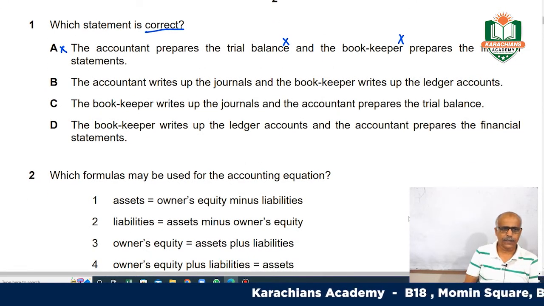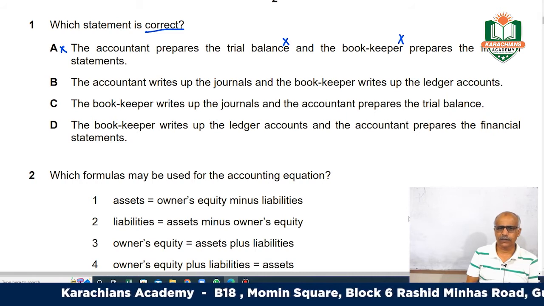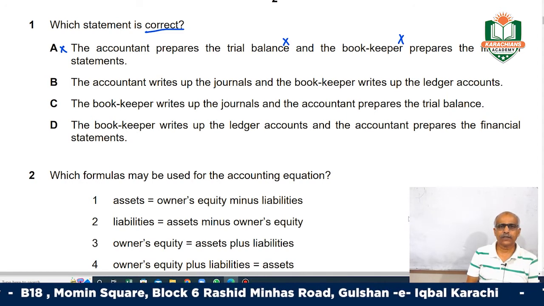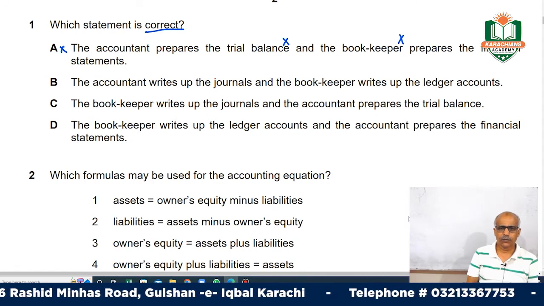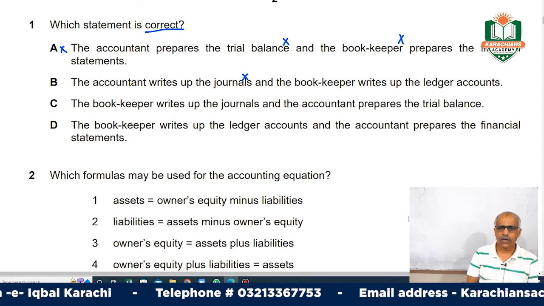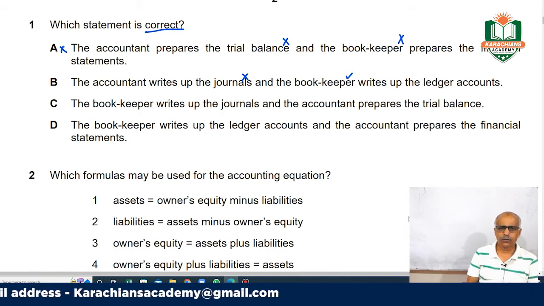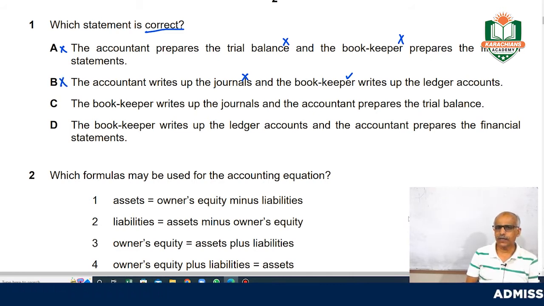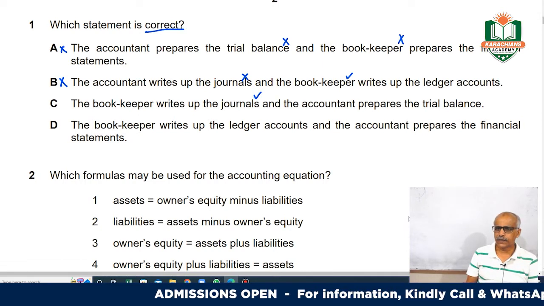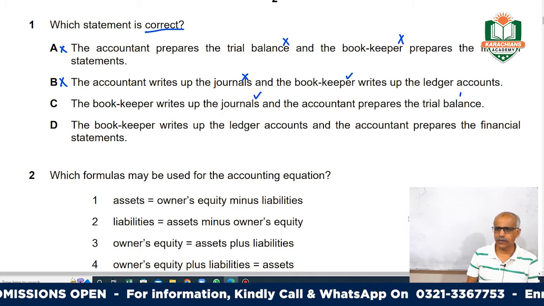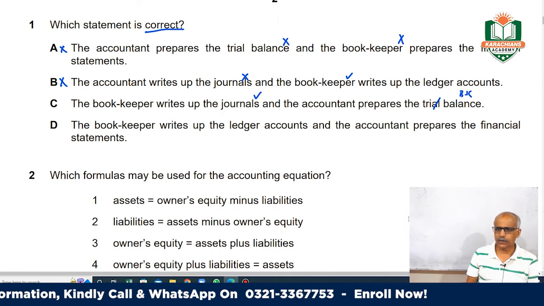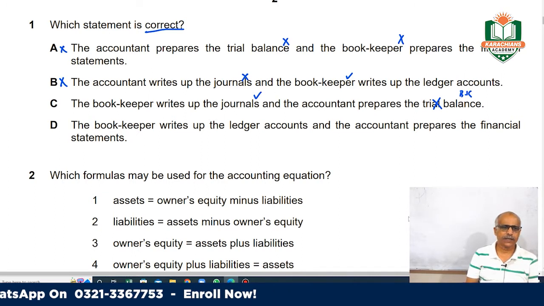Move on to B. The accountant writes up the journals. No, again, writing up the journals is basic work done by the bookkeeper, so the accountant doesn't do it. So this is wrong. And the bookkeeper writes up the general accounts. Yeah, this is right. But due to the incorrect part, the whole option is incorrect, right? The bookkeeper writes up the journals. This is very much right. The accountant prepares the trial balance. No, the trial balance, again, is done by the bookkeeper. So this is incorrect. Due to this incorrect part, the whole option C is incorrect.